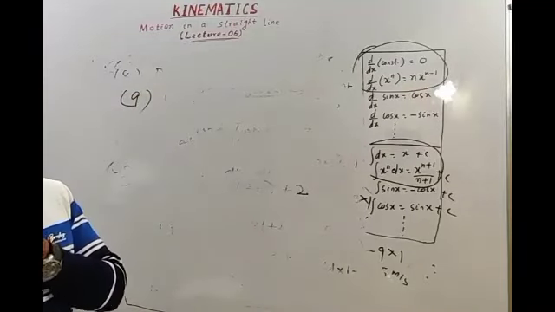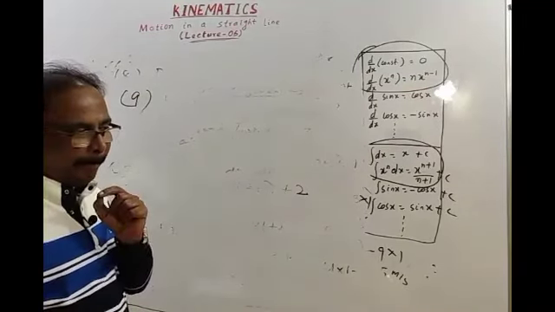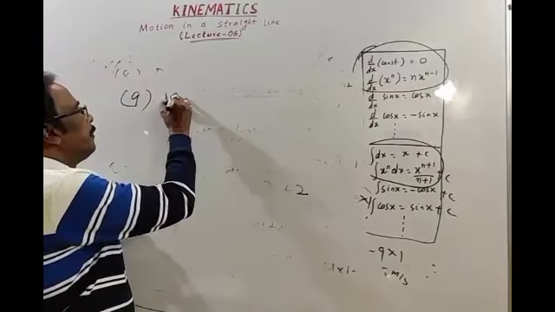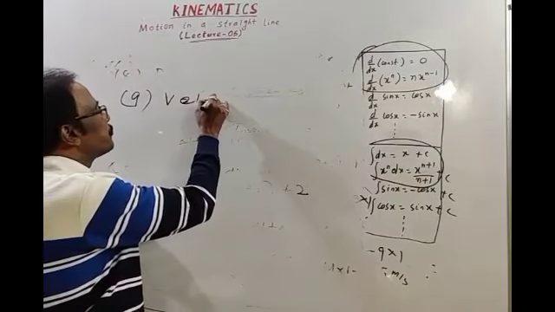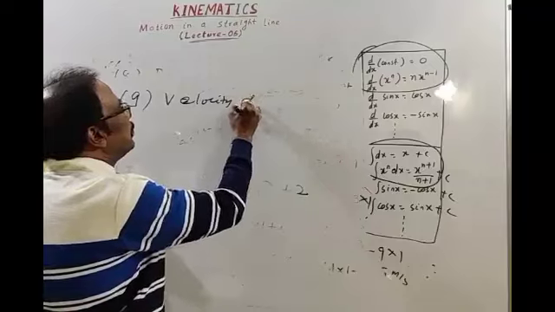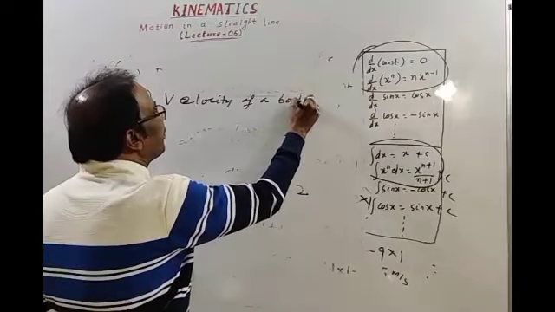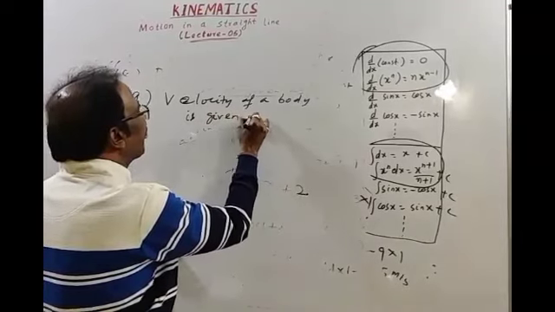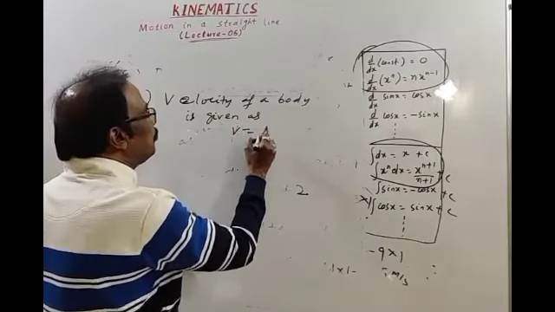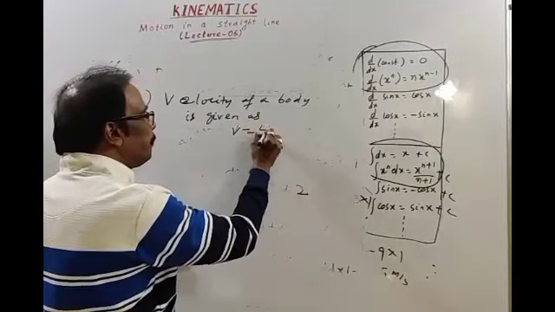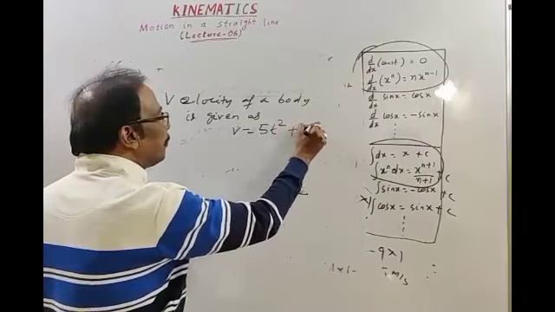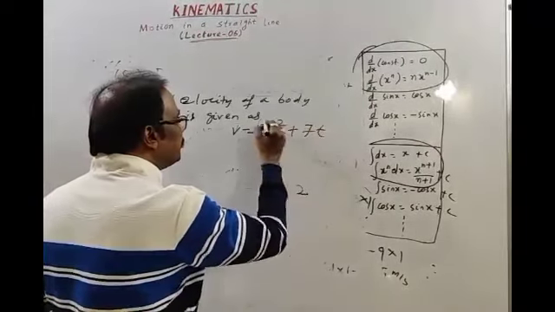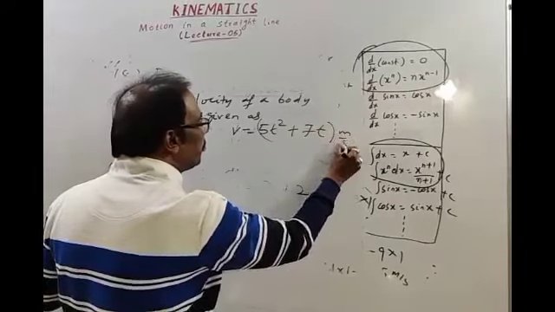Okay. Question number 9, in terms of velocity. The velocity of a body is given as v is equal to, suppose, 5t square plus 7t, this much meter per second.